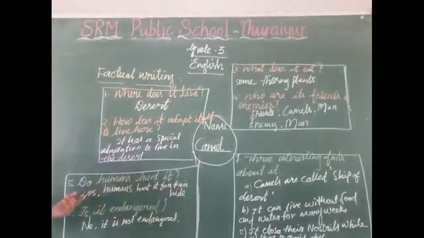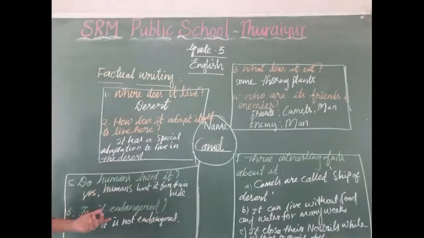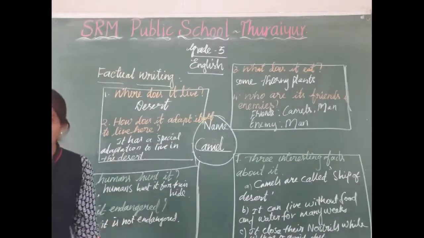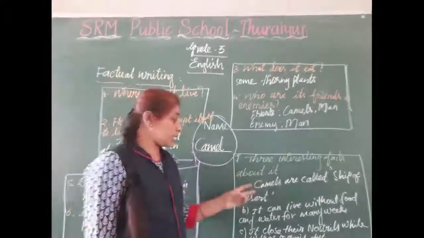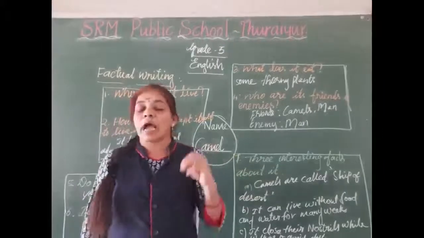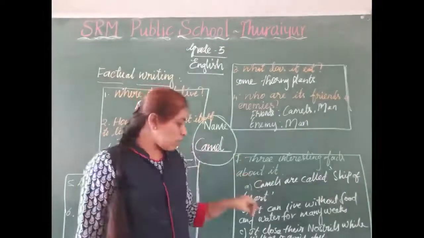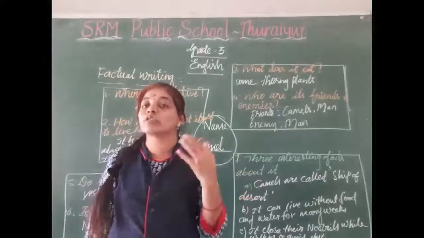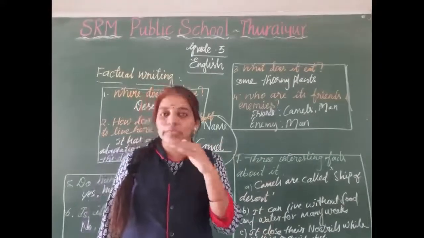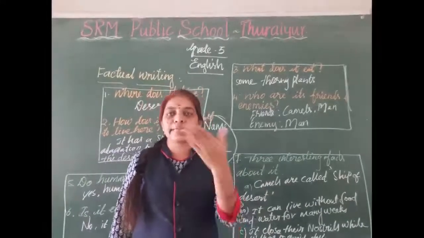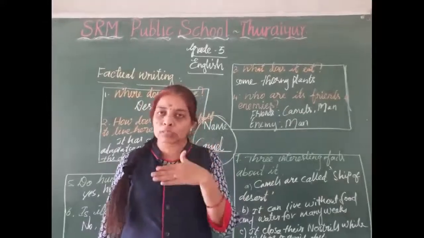Next, do humans hunt it? Yes, humans hunt this camel for its hide. And then, is it an endangered animal? No, it is not an endangered animal. Still, we can count the camels in the deserts. Next, three interesting facts about this camel. First one is camels are called the ship of the desert, and the second one is it can live without food and water for many weeks, and the third one is it closes its nostrils while walking to avoid getting dust into its nose.